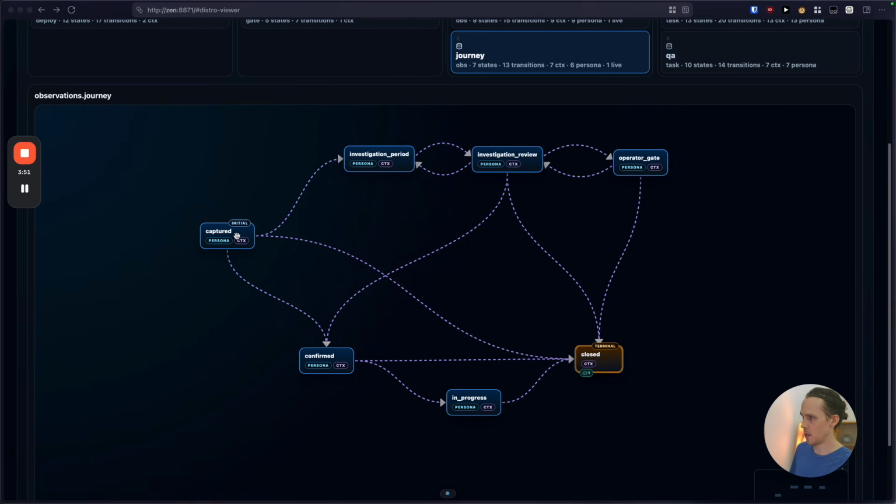So the idea is that you think of each of these nodes as an agent. And if you think about the way that agents work, there's only actually a few variables that are really important. Obviously, the LLM that you pick is important, but the harness that you pick is also important.